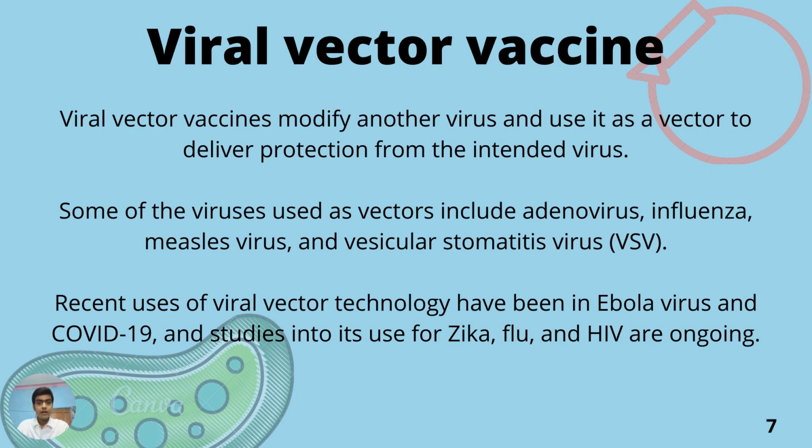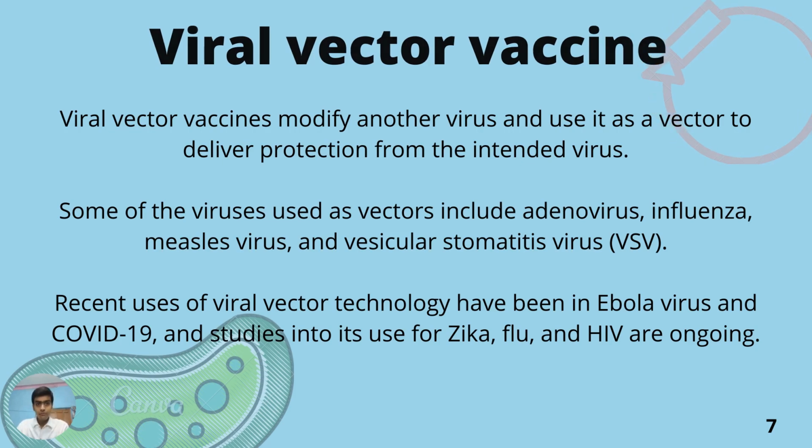Next, we'll see the viral vector. This type of vaccine uses a harmless virus to deliver a specific subpart of the germ of interest so that it can trigger an immune response without causing any disease. To do this, a particular part of the pathogen of interest is inserted into a safe virus. Like here I have mentioned influenza and VSV virus are used as a vector. The safe virus then serves as a vector to deliver the protein into the body. The protein triggers the immune response. And here, Zika, flu virus, and HIV vaccines are ongoing in this type.